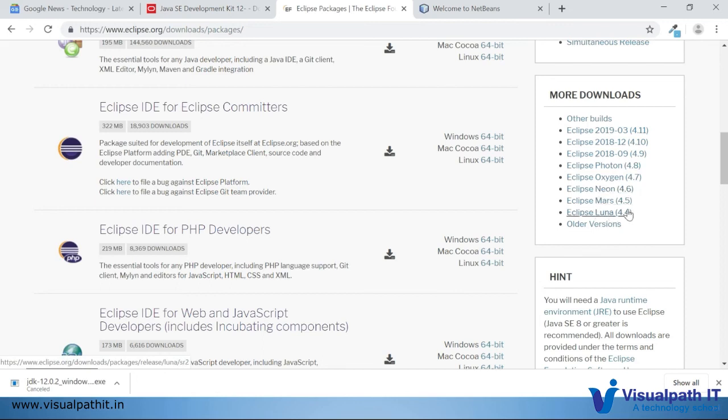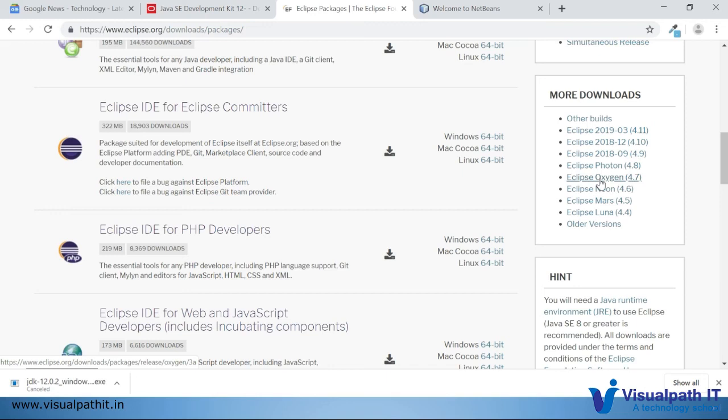The version you download also depends on your Java version. If you have Java 8, or 10 or 11, maybe you can go with Photon. For the lower versions I don't think it will work.